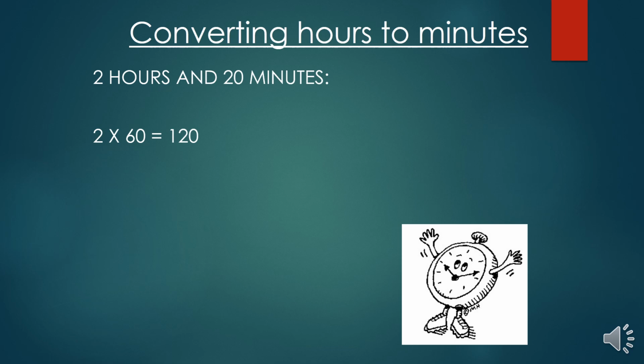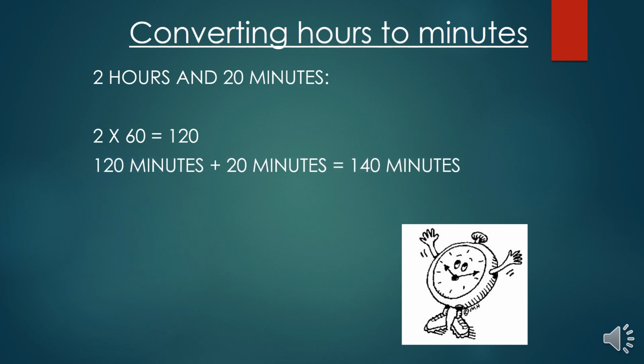And you can see in the question, it's 2 hours and 20 minutes. So at the end I'll add these 20 minutes after the conversion of hours to minutes, which is 120. So 120 plus 20 is 140 minutes. So it means 2 hours and 20 minutes contain 140 minutes.